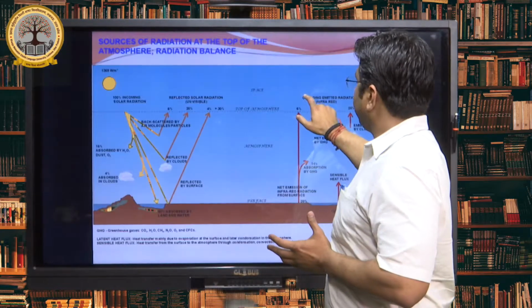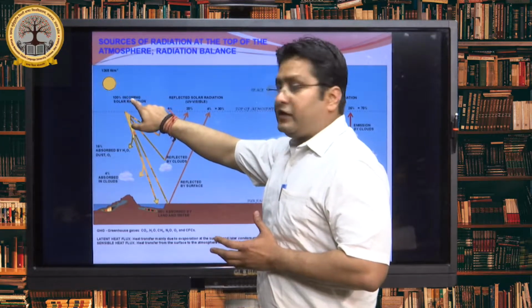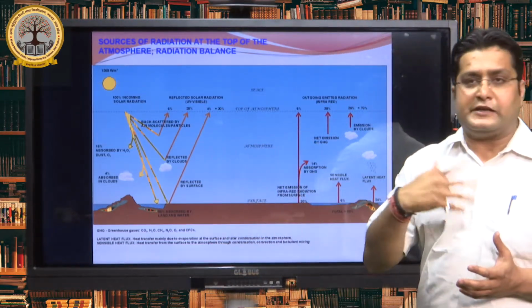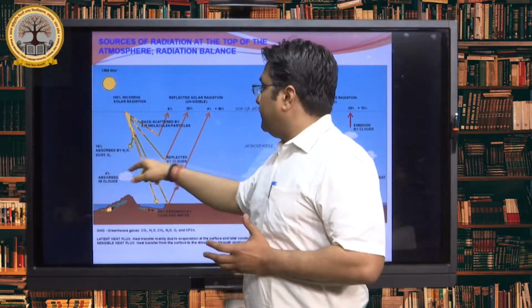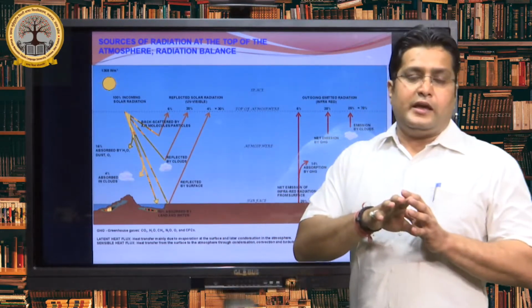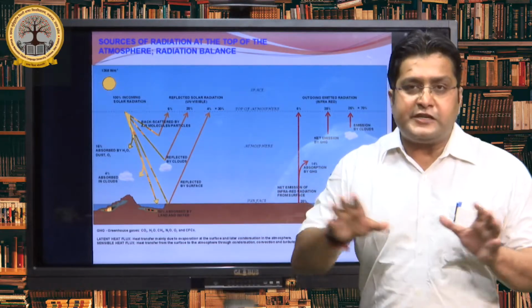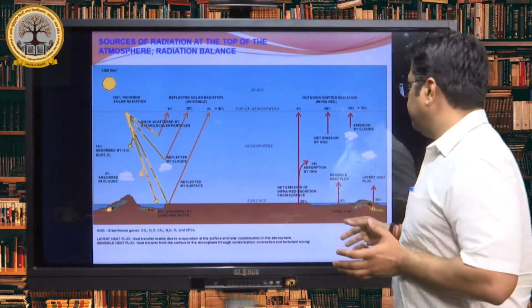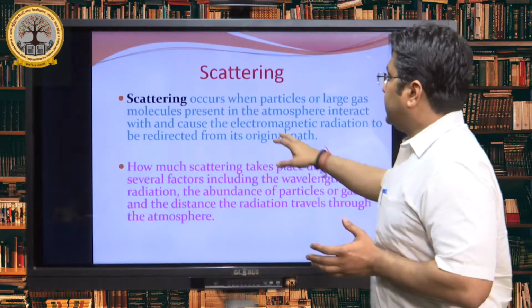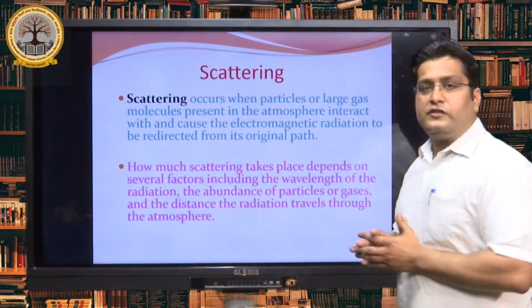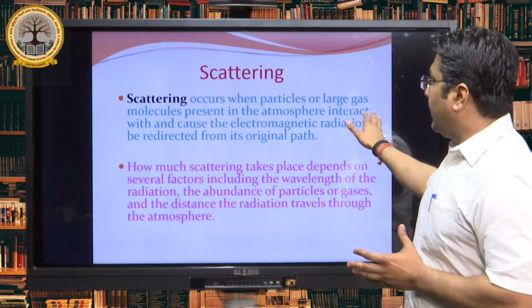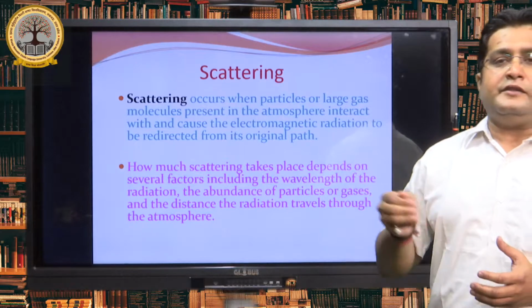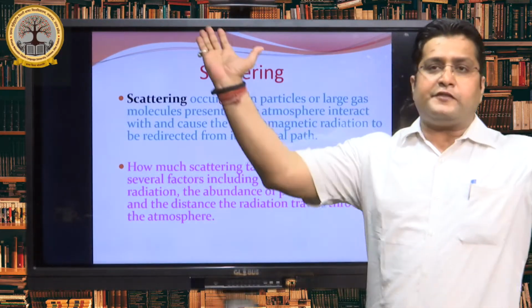If you see 100% of the incoming radiation, around 30 to 40% of the energy will be reflected. It means around 50% of the energy will be disturbed, or deviated from its original path, either through scattering or through reflection. Scattering occurs when a particle or large gaseous molecule is present in the atmosphere, and when the energy interacts with this particle or gaseous substance, it deviates from its original path.